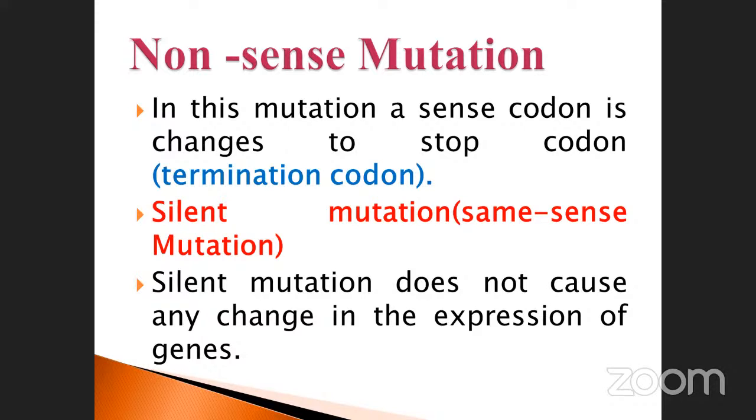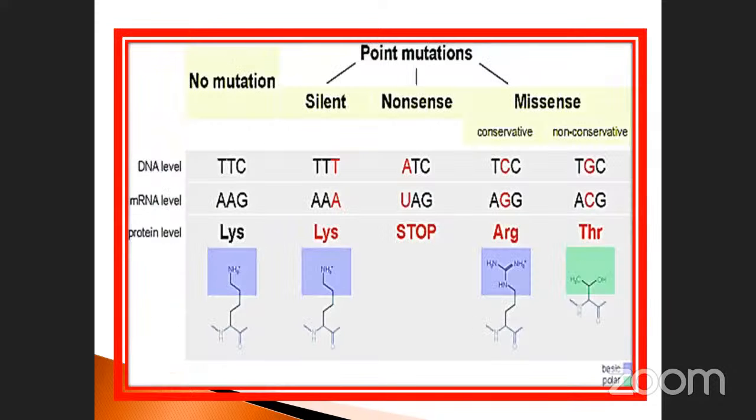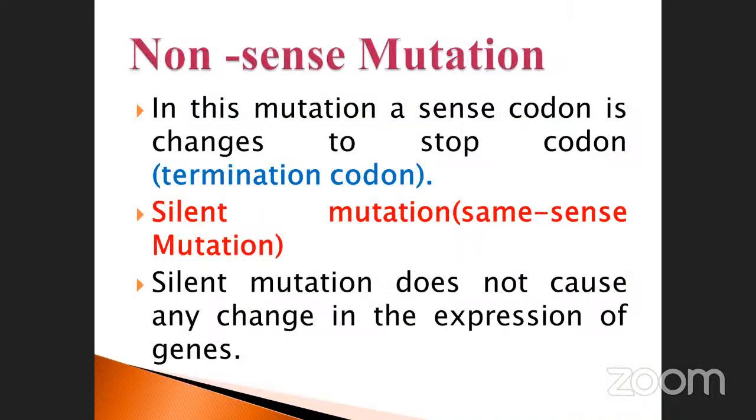Previously also we saw it. One is a stop codon. See that this one is a stop codon, UAG. Others mention the amino acid sequence: lysine, arginine, threonine. AAG, lysine. AAA, lysine. AGG, arginine. ACG, threonine. Whatever here, they didn't mention the amino acids, isn't it? Such a type of codon is called a nonsense codon. They cannot mention the amino acid. Such a type of codon is a stop codon, at the same time a termination codon.